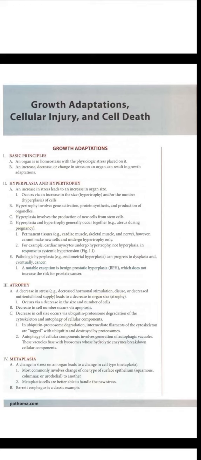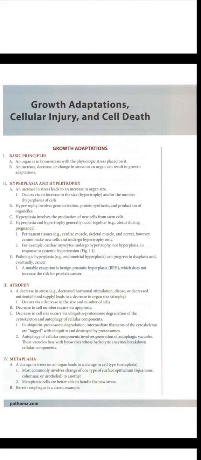An increase in stress leads to an increase in organ size, occurs through an increase in the size, hypertrophy, or the number, hyperplasia of cells. Hypertrophy involves gene activation, protein synthesis, and production of organelles. Hyperplasia involves the production of new cells from stem cells. Hyperplasia and hypertrophy generally occur together. For example, uterus during pregnancy.